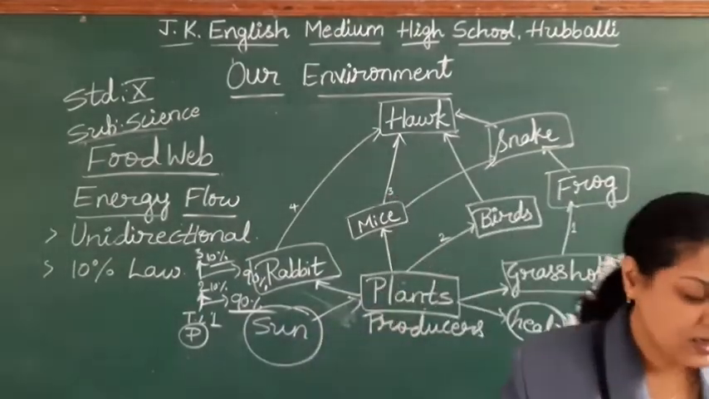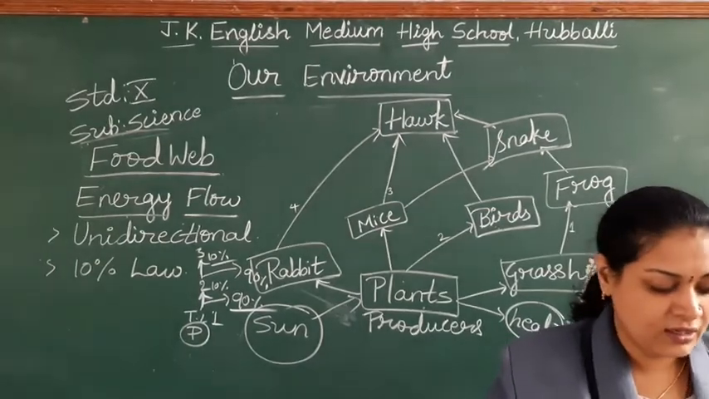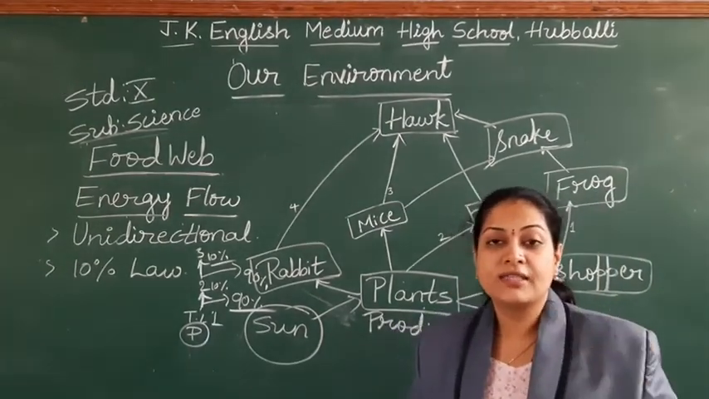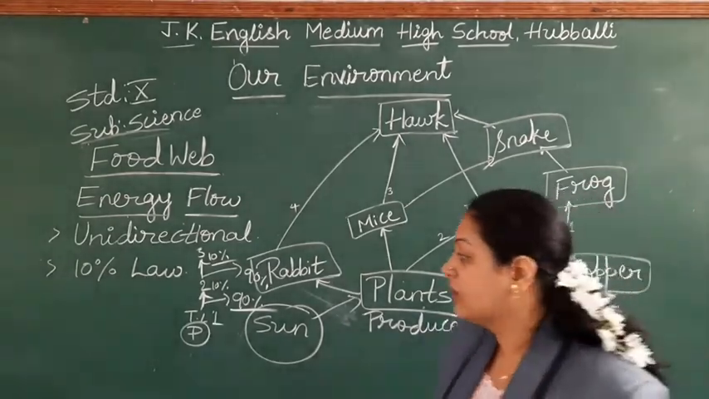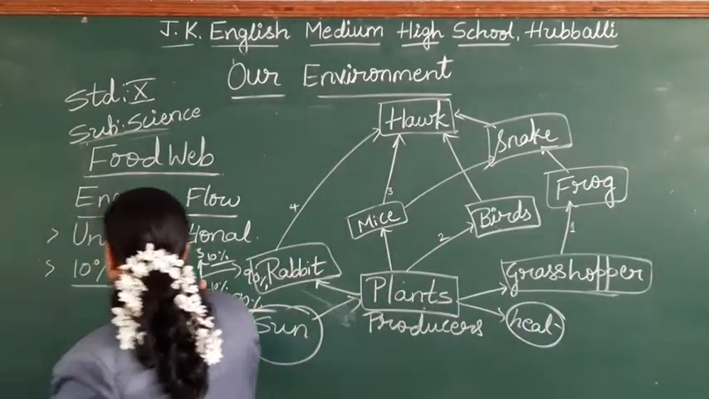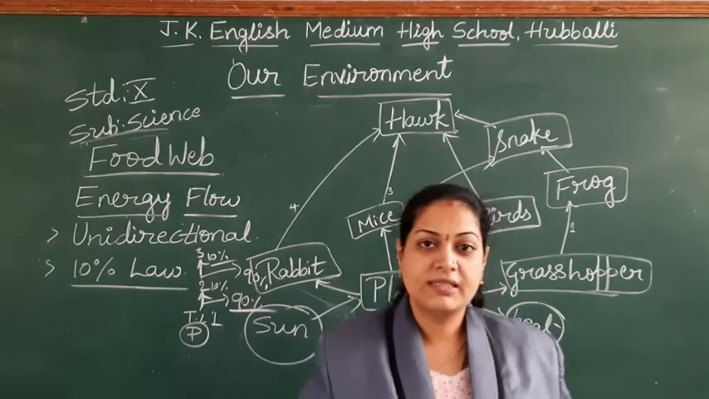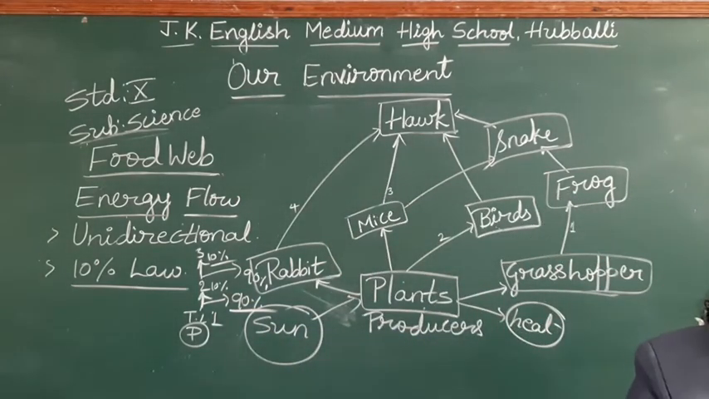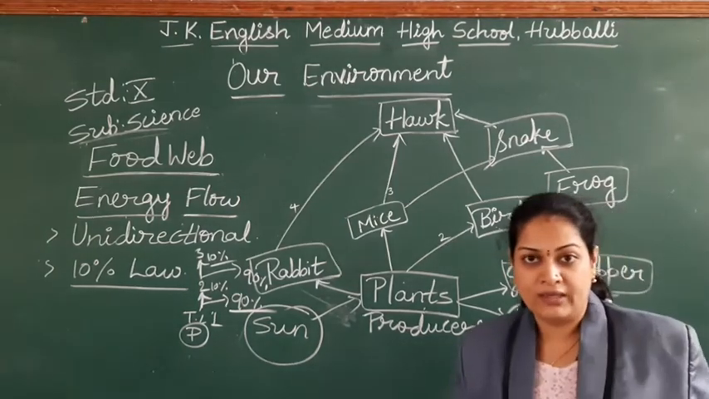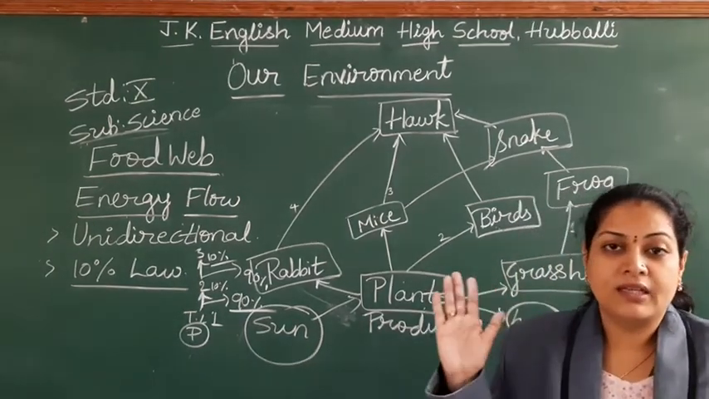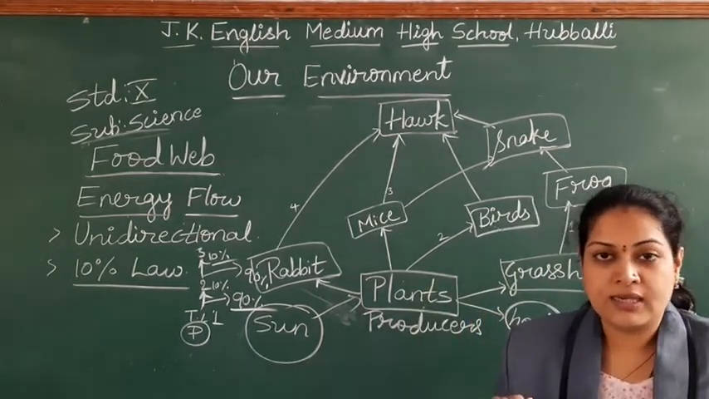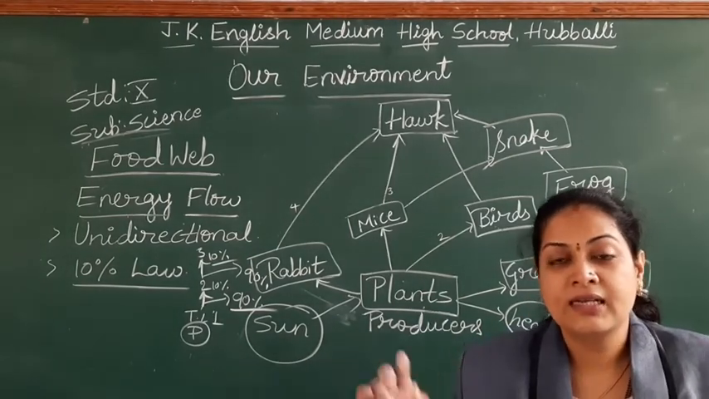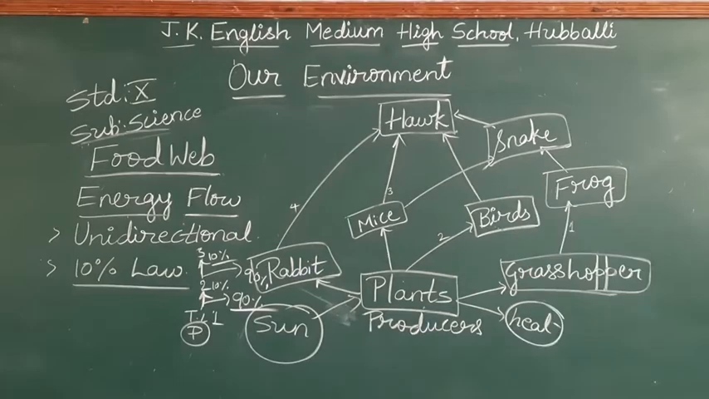So at last, in each trophic level, you find only 10% of energy is transferring. That is what it is called as the 10% law. What is 10% law, students? The energy which flows from one trophic level to another trophic level, 90% of the energy will be back to the ecosystem. Only 10% will transfer. That is called as 10% law.